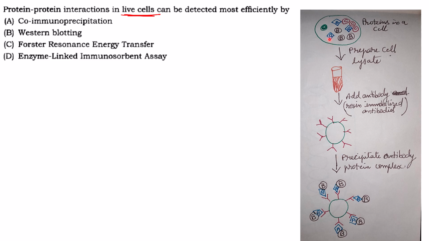Since A protein is bound to B also, when you precipitate out this antibody protein complex, what will happen is this antibody will pull down the B protein which is attached to the A protein also.